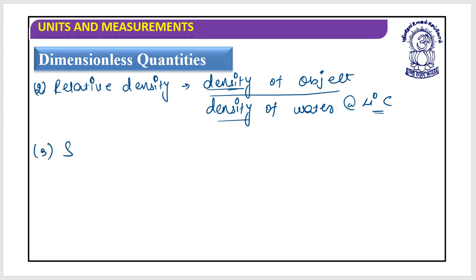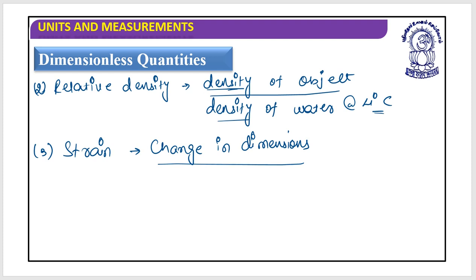One more, strain. Three kinds of strain would be there. But here we are interested in the normal form of strain. It's the change in dimension divided by the original dimensions. So even strains are dimensionless.